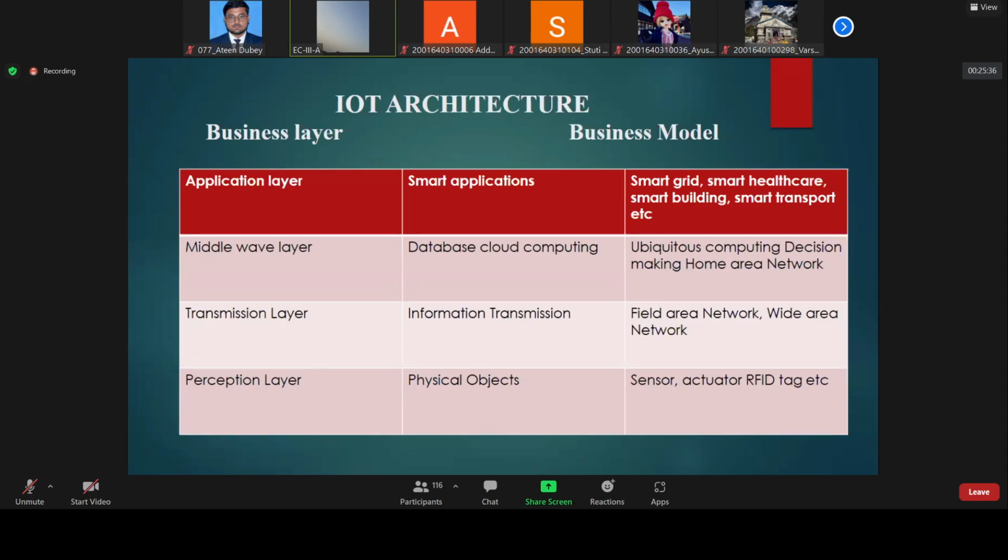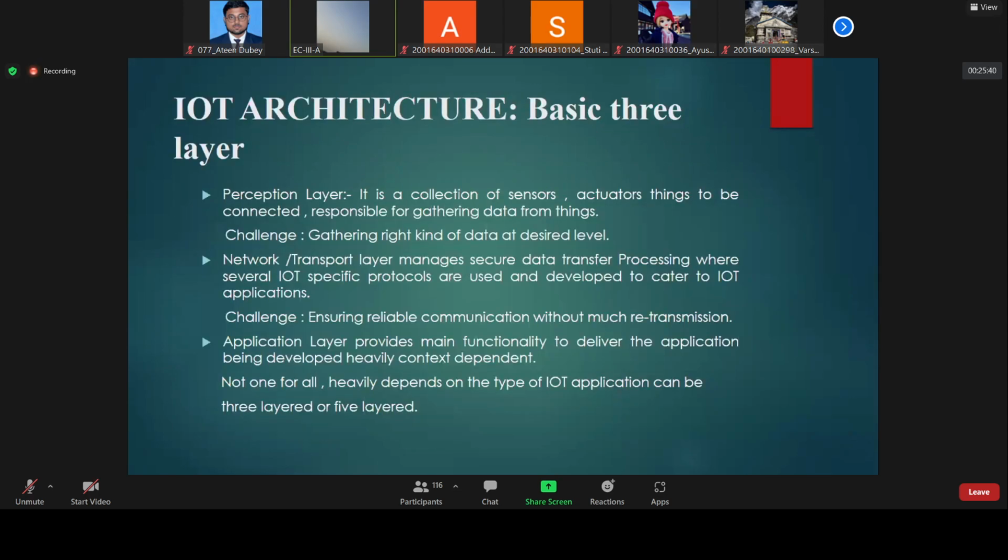Now we are moving to the next slide. This is the explanation of what we have understood about the perception layer, network layer, and application layer. The problem with the perception layer is gathering the right kind of data at the desired level.